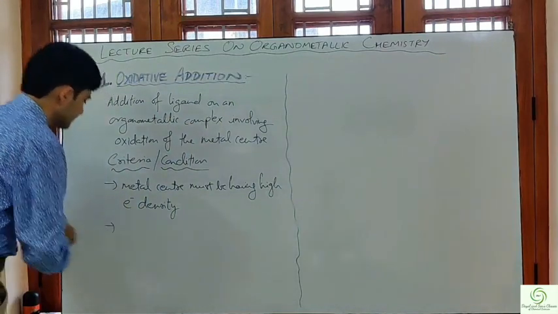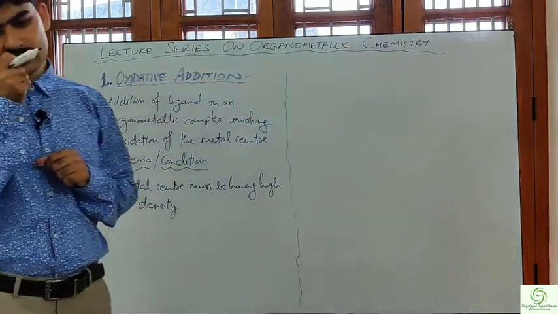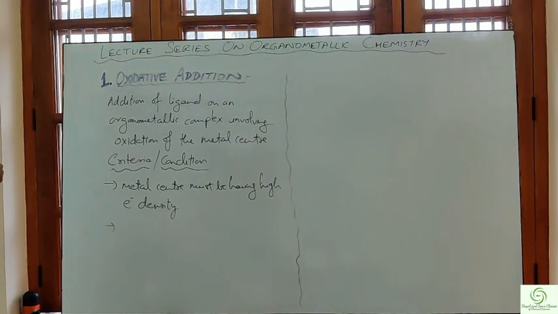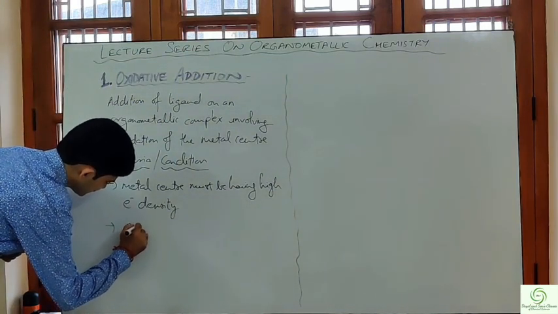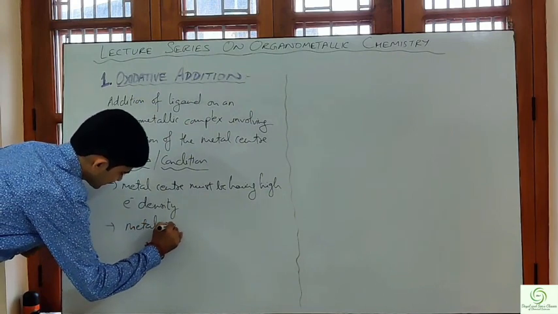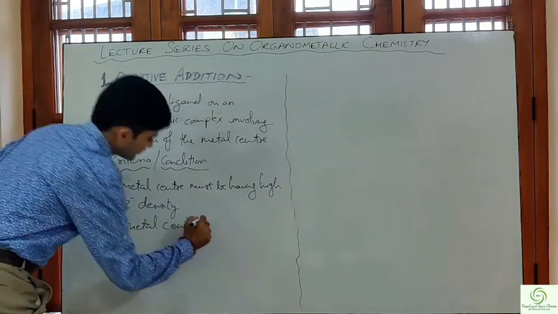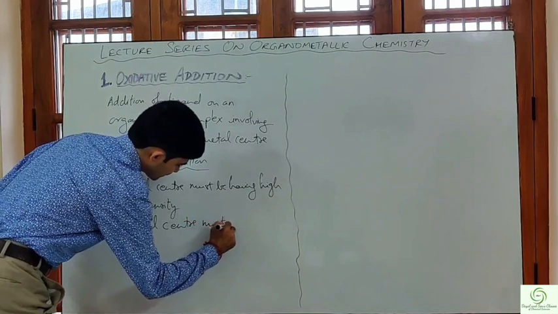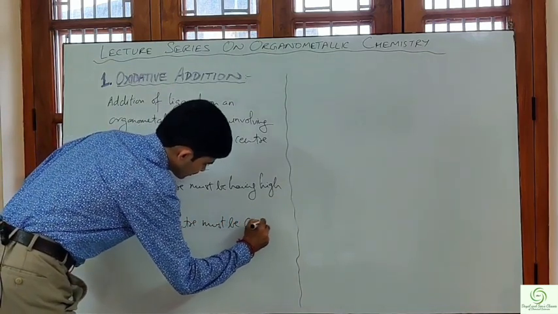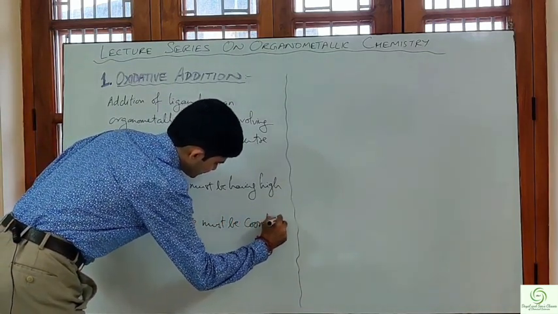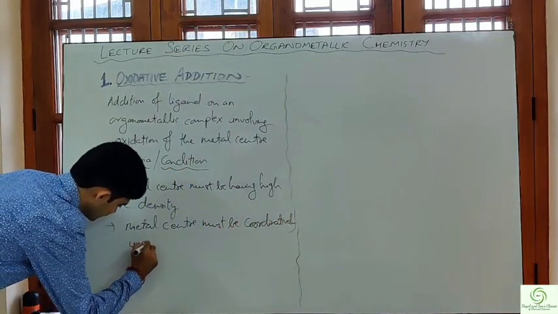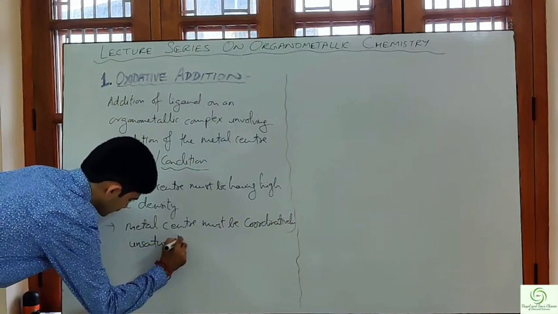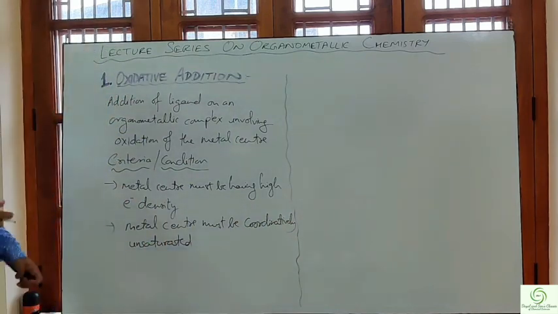Second condition is that the metal center must be coordinatively unsaturated.